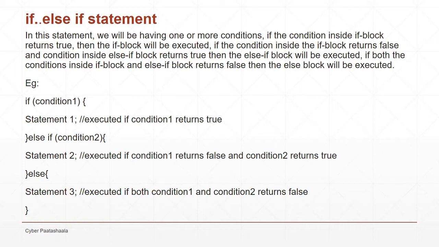In this example, statement 1 will be executed if condition 1 returns true, statement 2 will be executed if condition 1 returns false and condition 2 returns true, and statement 3 will be executed if both condition 1 and condition 2 return false.